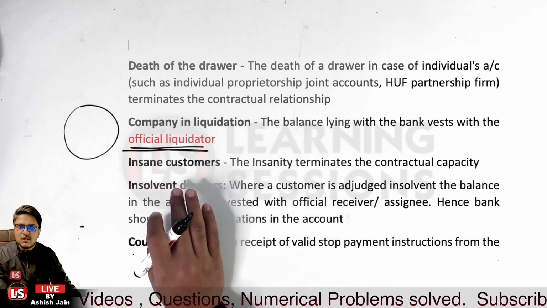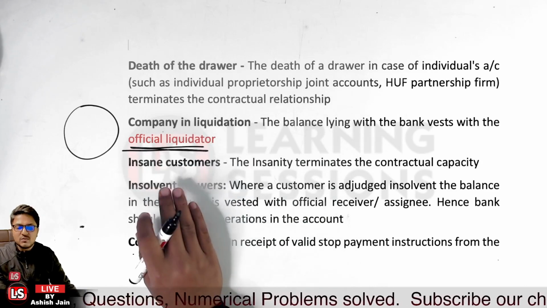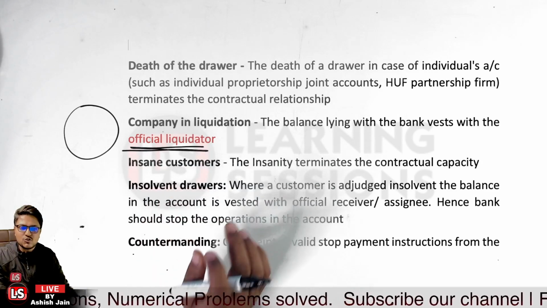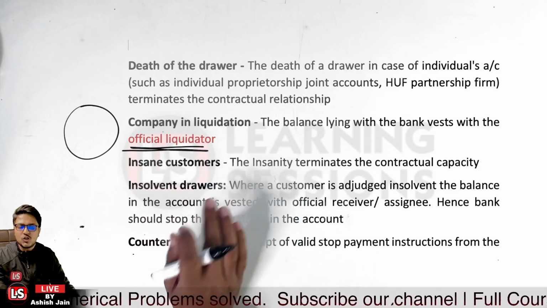And also in the case where the customer is insane, as insanity terminates the contractual capacity, in that case also the bank should not be debiting the account.